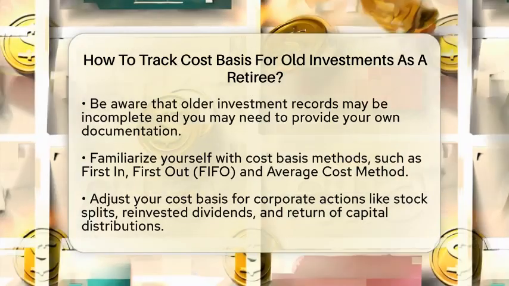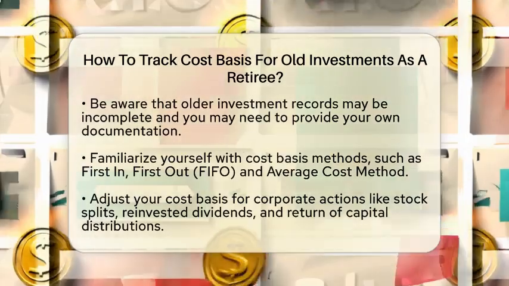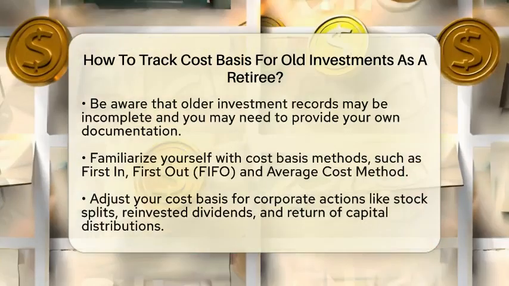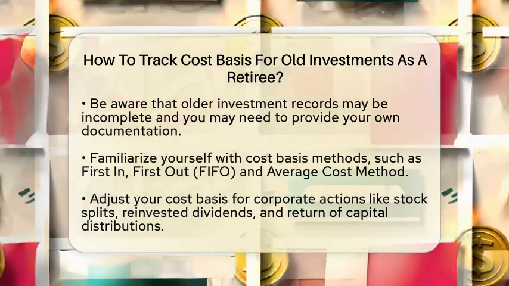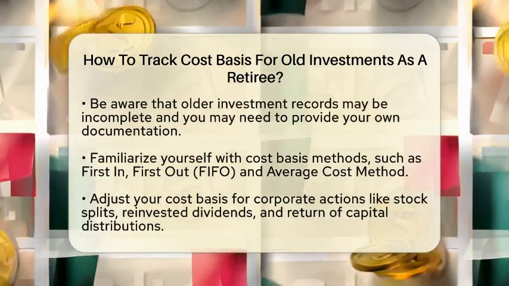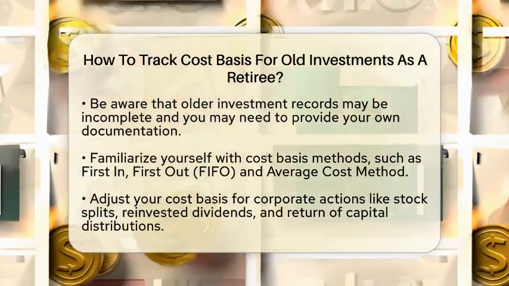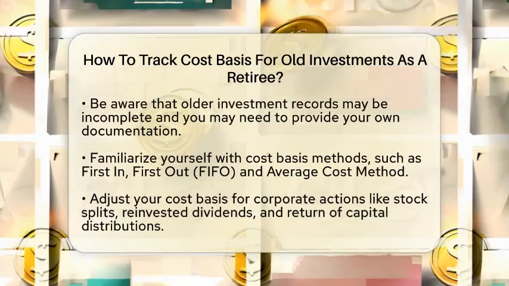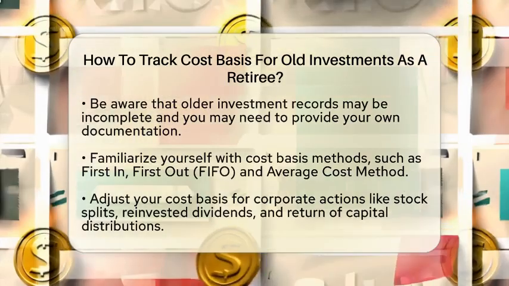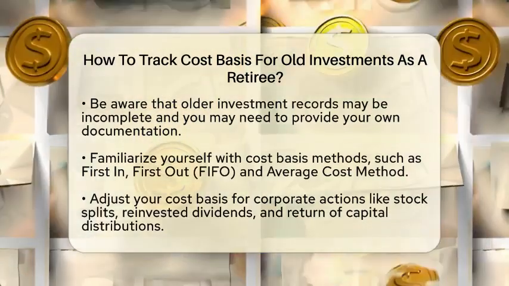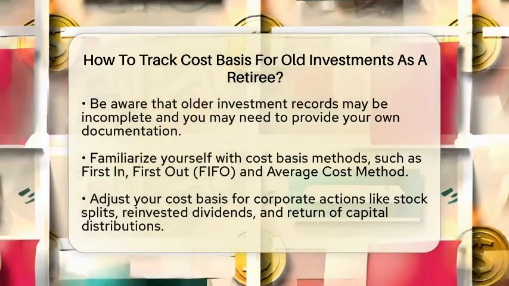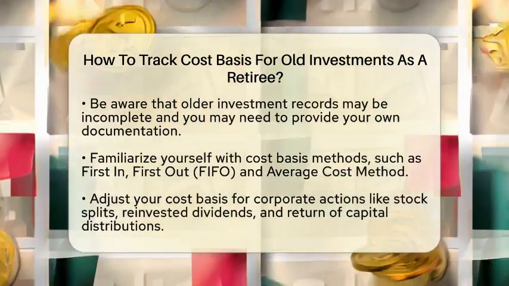Now let's talk about cost basis methods. One common method is first in, first out, which assumes that the first shares you bought are the first ones you sell. This method is often used for stocks purchased on different dates. Another option is the average cost method, which is frequently applied to mutual funds. This method averages the cost of all shares you own, making it easier to track gains or losses.